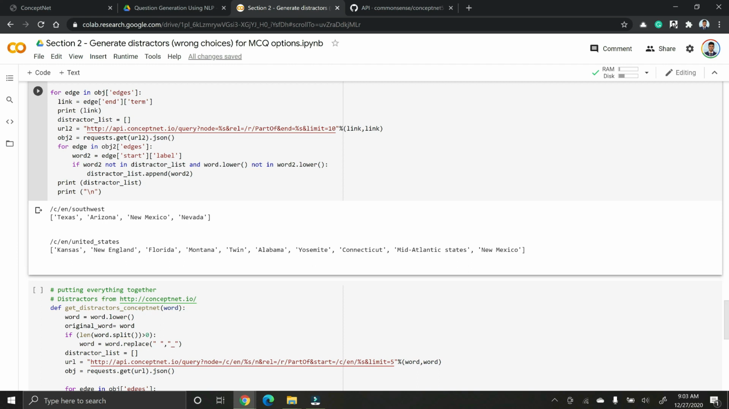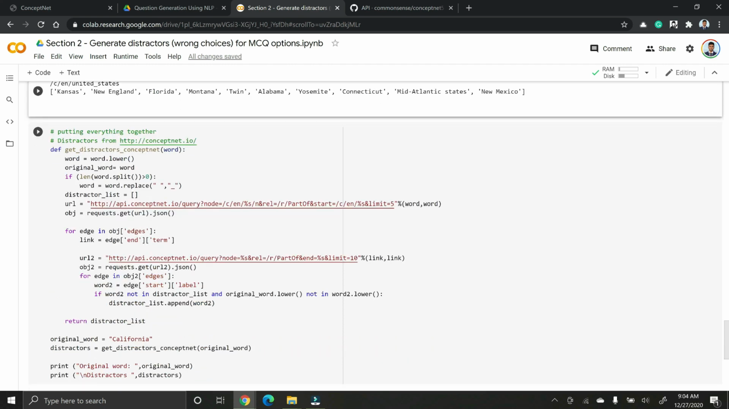Here we are limiting to only 10 words so that we don't extract all the things. All we need is only 4 or 5 distractors, so we limit to 10 words. Now, these are all co-hyponyms of California. So if we just combine this list and this list, we get all the co-hyponyms or distractors for California.